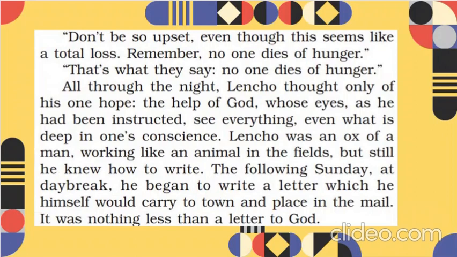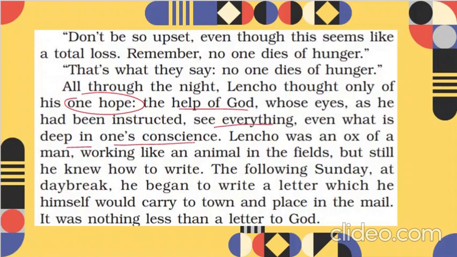So all through the night, Lencho thought only of his one hope, the help of God. So he was thinking that now all of my things are lost. I just have one single hope with me, that is if I get help from God himself. Whose eyes, as he had been instructed, see everything, even what is deep in one's conscience. So he was told that God's eyes are everywhere. He can see everything, every human being, whatever they have, he can see. Even what is deep down in his conscience, in his conscious brain, right?